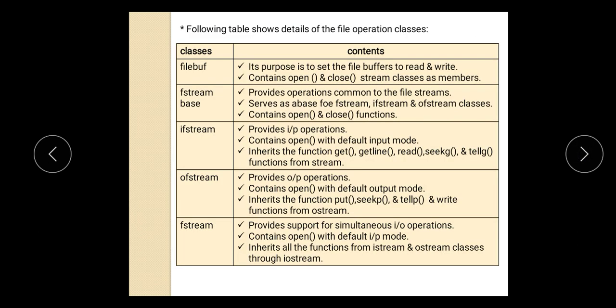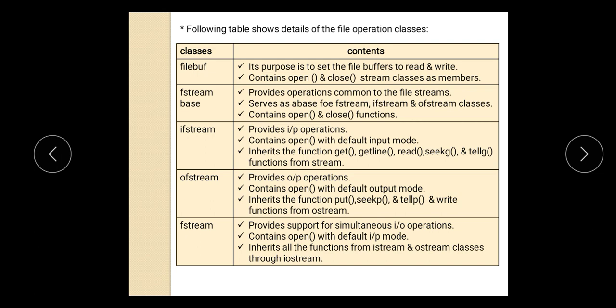So the following table shows the details of what each class contains. First one is filebuf. Its purpose is to set the file buffers to read and write. It contains open and close stream classes as members. fstreambase provides operations common to the file streams, same as your fstream class. It serves as a base for fstream, ifstream and ofstream classes. It contains open and close functions.